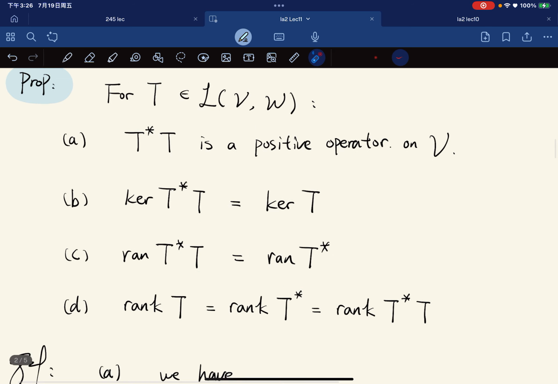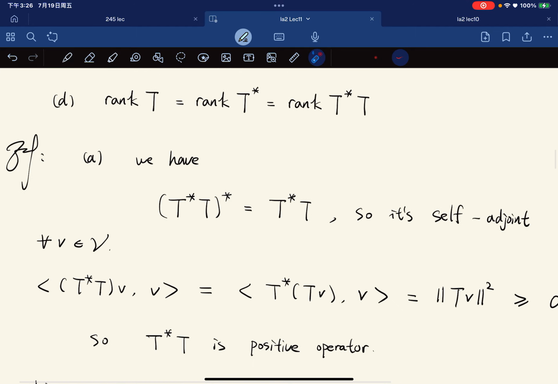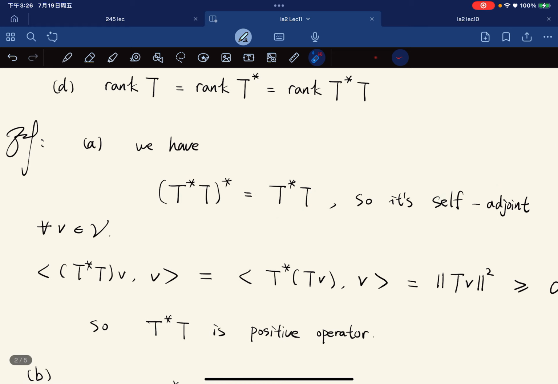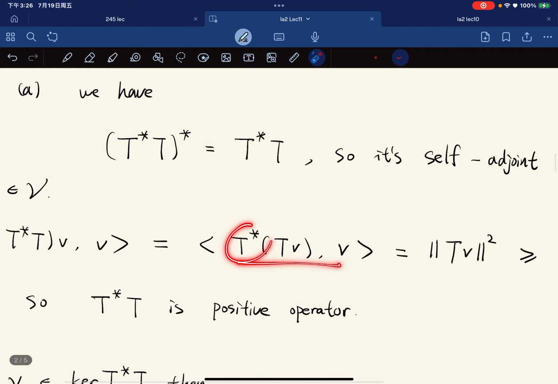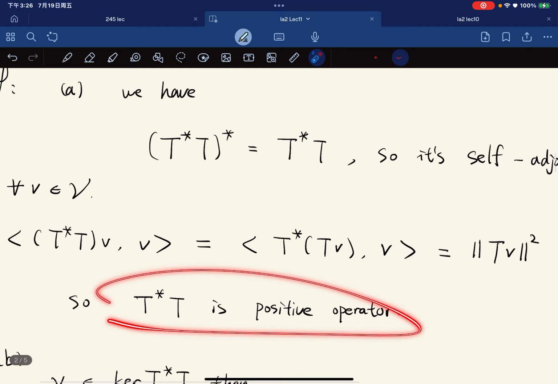So let's just prove A first. We first know that it is an operator on V, so we just need to verify that it is positive. To verify it is positive, we have to first verify it is self-adjoint, but this is trivial. Now let's verify the positivity of T star T. T star T v, inner product with v, you can move it over, and it gives you the norm squared of Tv, right? So it's a positive operator.